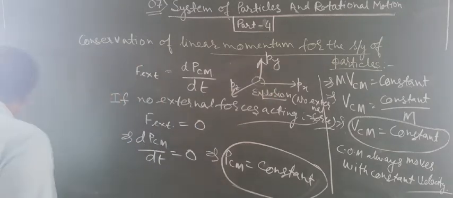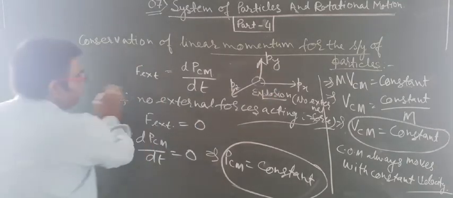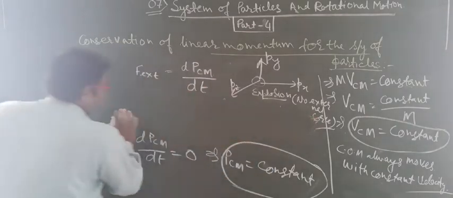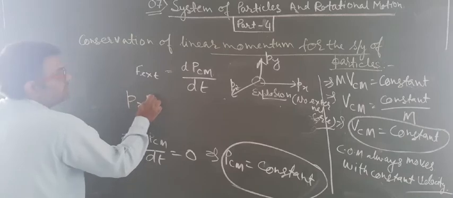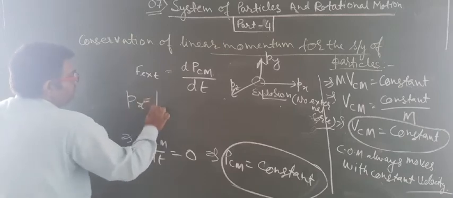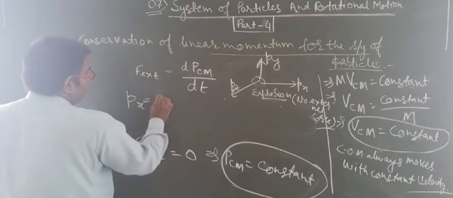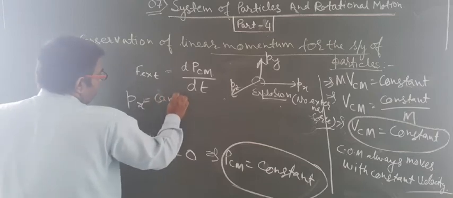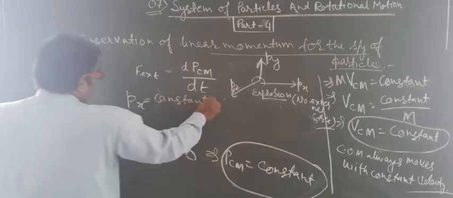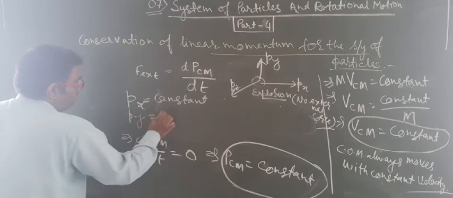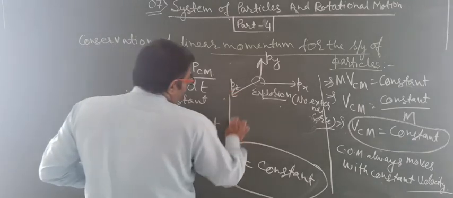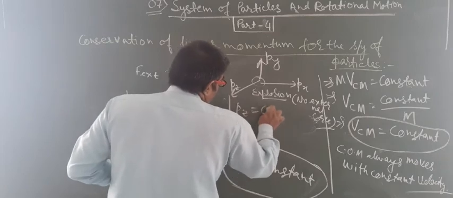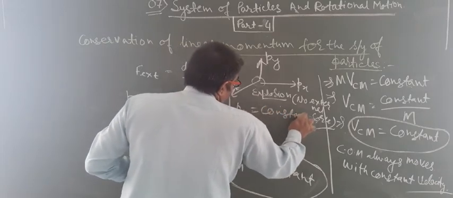It means to say that px is constant, py is constant and pz is constant.